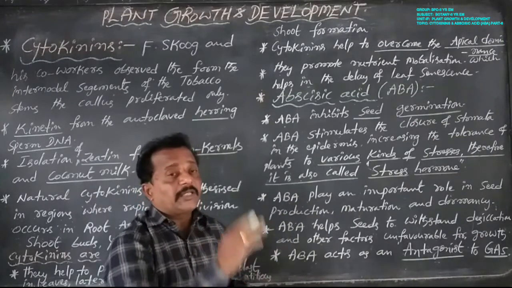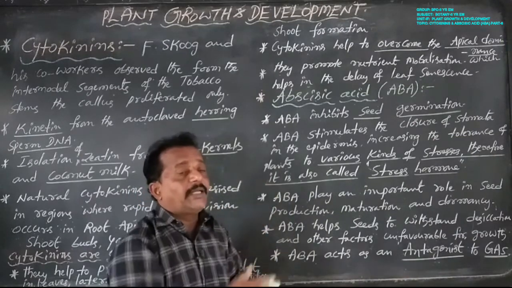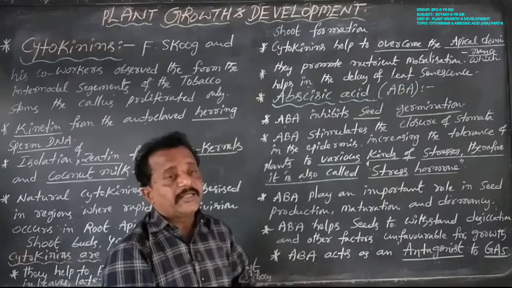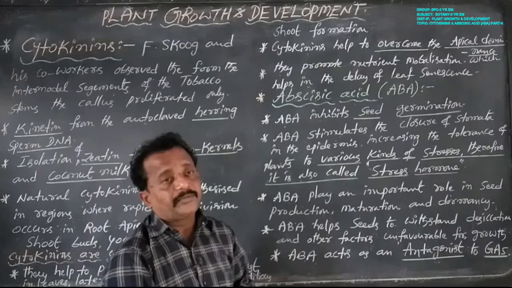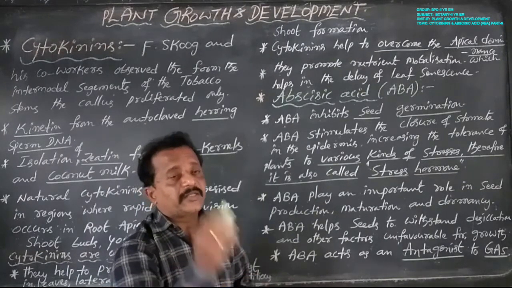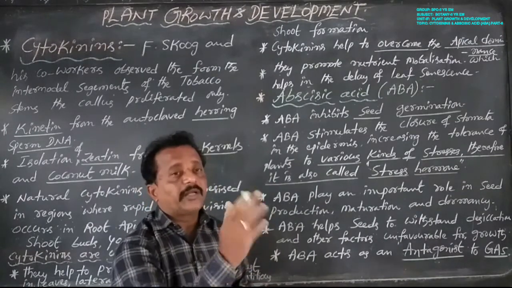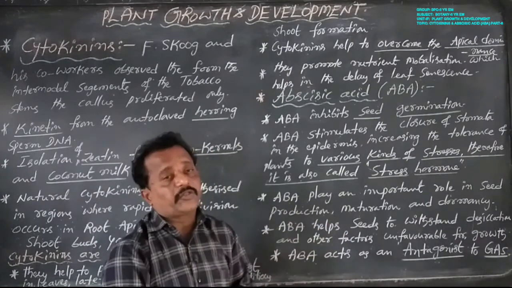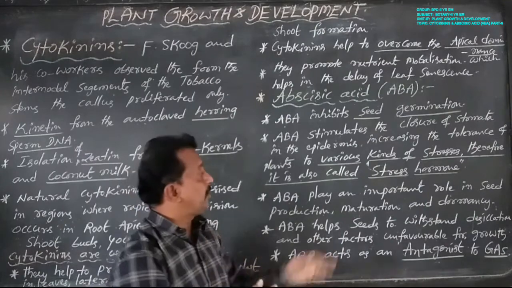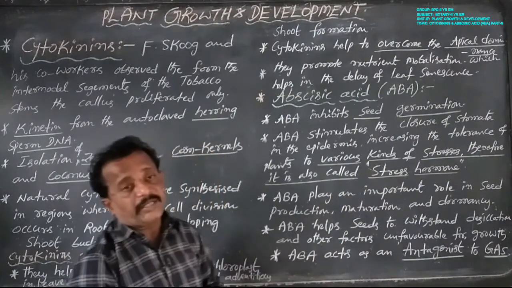That means the guard cells of the stomata contain ABA, and ABA always causes closing of the stomata. That is why it is named the stress hormone.